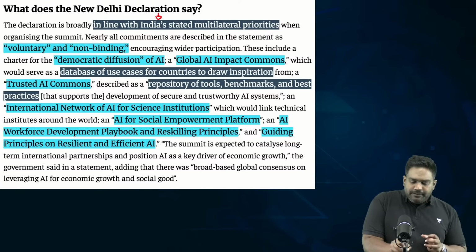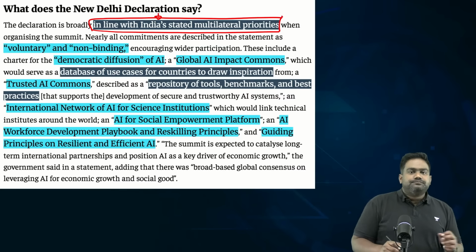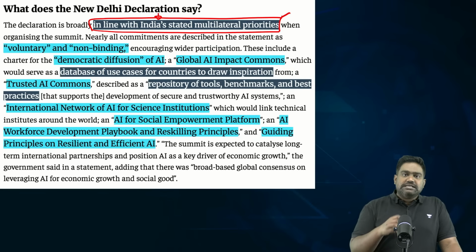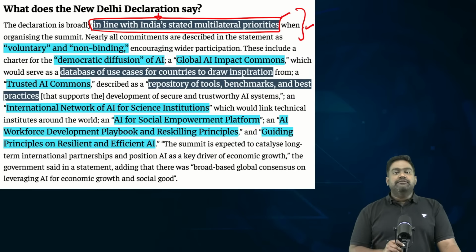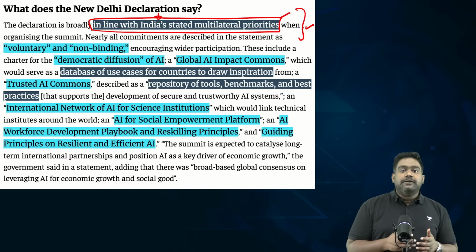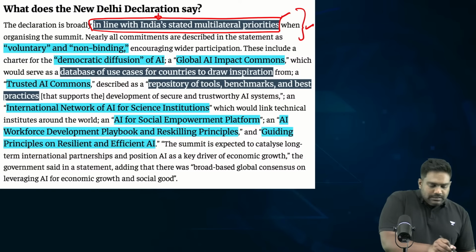India believes in the multilateral scheme of things. India wants to ensure that the control over AI, the regulatory framework, is as diversified as possible. India doesn't want the control levers to be in the hands of just a few powers like US and China. In that regard, the New Delhi Declaration has taken the right step.